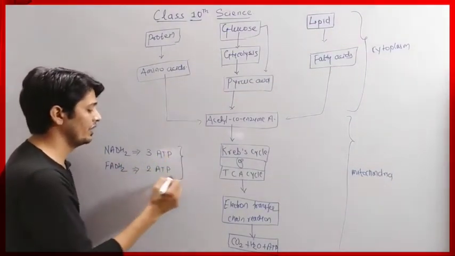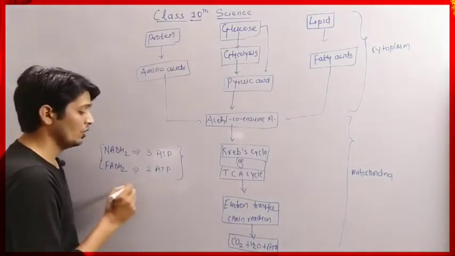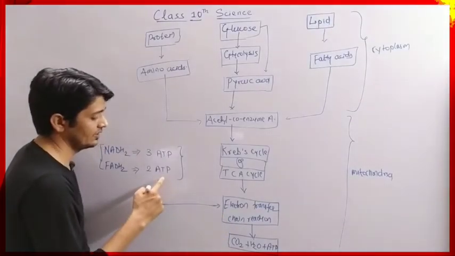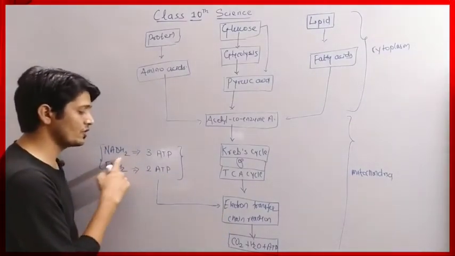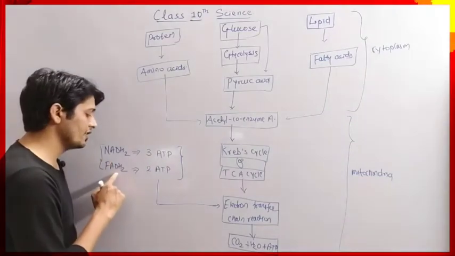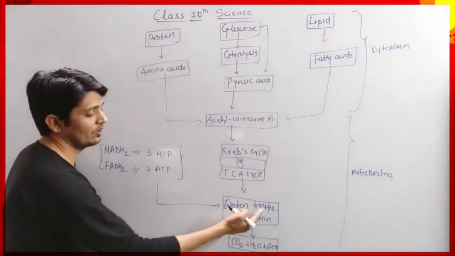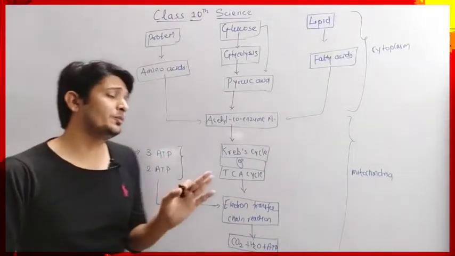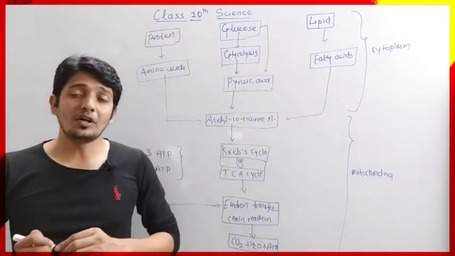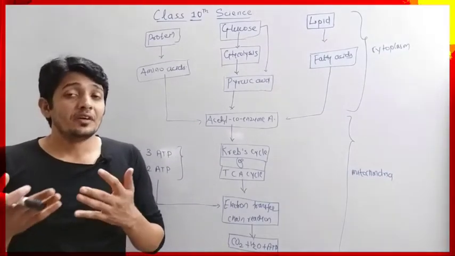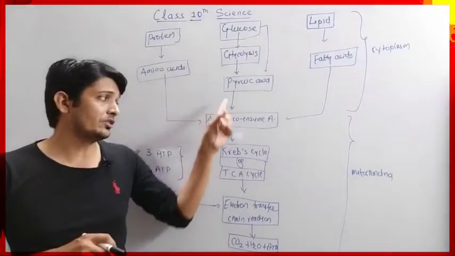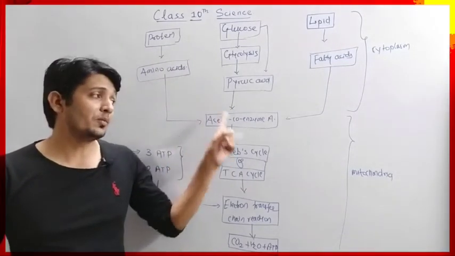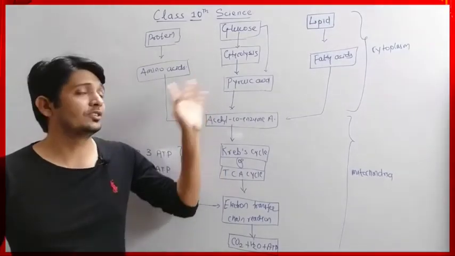Okay, so this is a very important part that you have to understand, and you have to remember also. This process, the conversion of NADH2 into ATP or FADH2 into ATP, is called the electron transport chain reaction. Okay, so all these processes require a lot of energy, which is gained by this process only, where ATP molecule is released, which is again reabsorbed during the process of complete oxidation of glucose.